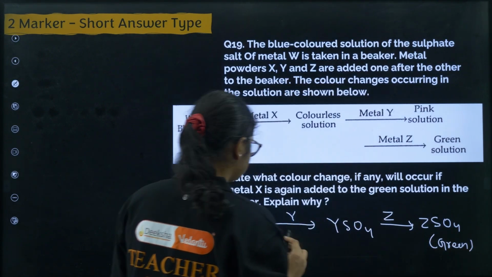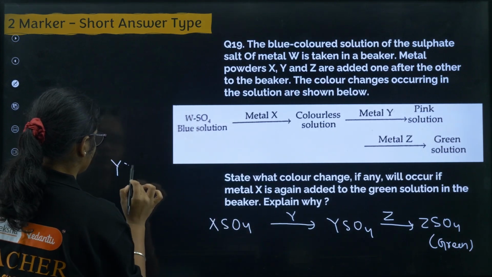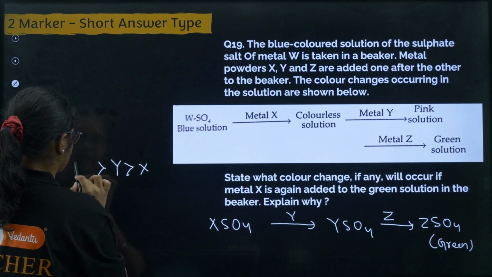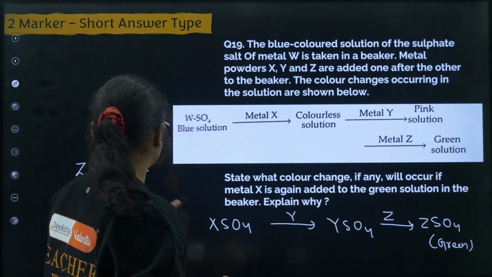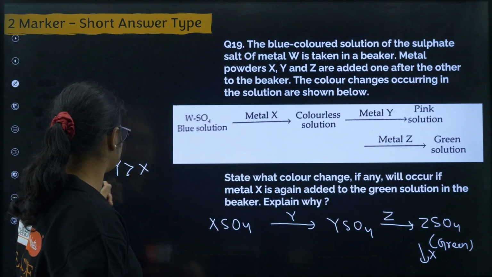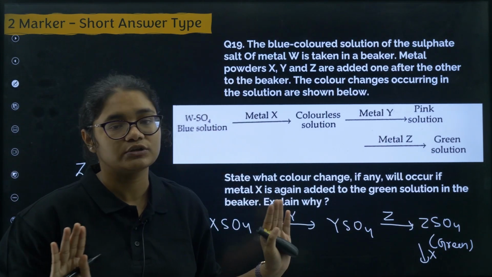Okay, so now you can see that Y can displace X, that means Y is more reactive than X. Now similarly Z can displace Y, so that means Z is more reactive. Now if another time you add X to this one, because X is less reactive than Z, it cannot displace here, so there will be no change in color.